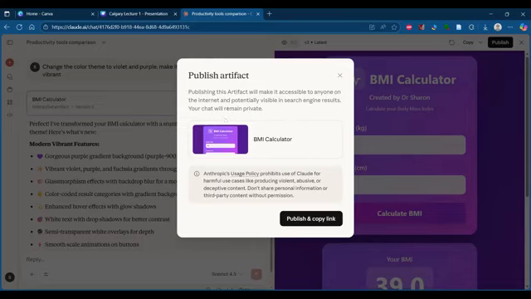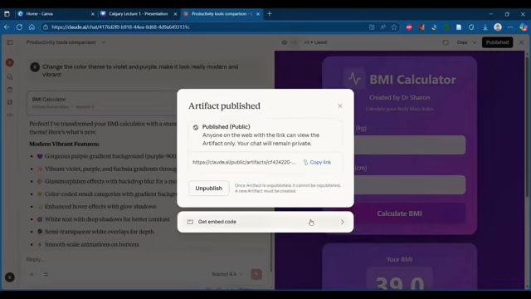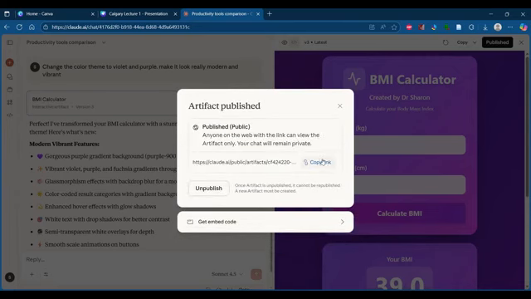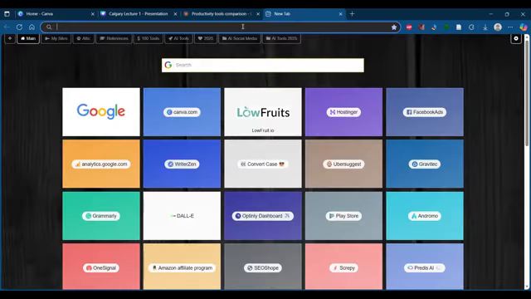You can see it is telling me it's about to publish this. Am I fine with it? So I click on publish and copy link. So you got a public link like this. Okay, so copy link. And there is also an option called embed code. I'll show both the options. So I have copied the link. Now I can share this link with anyone.